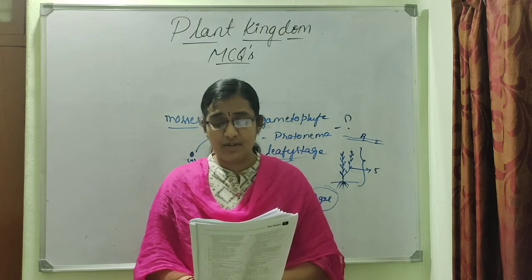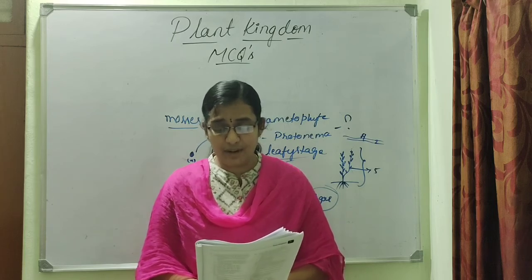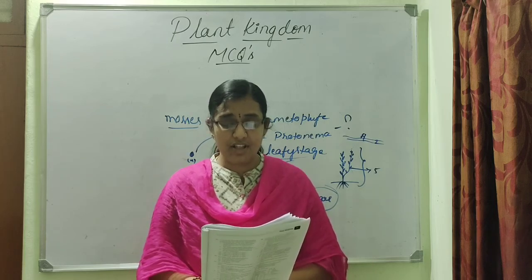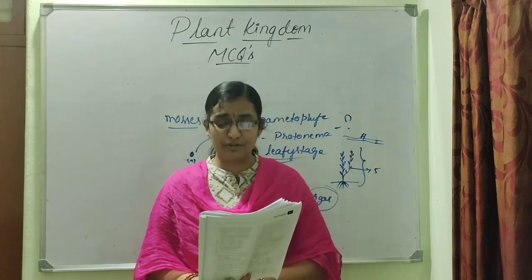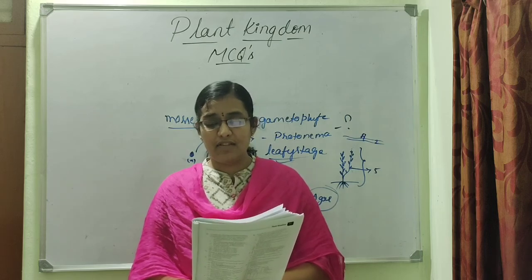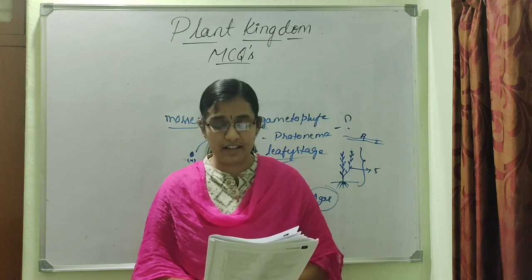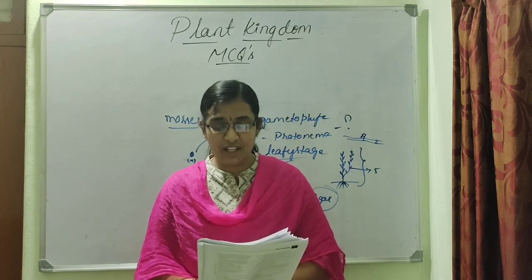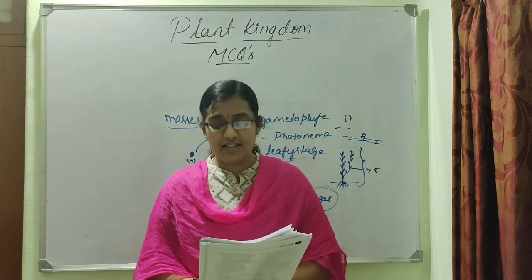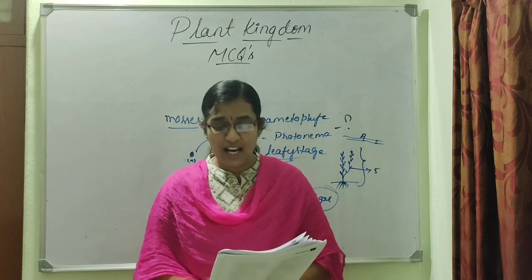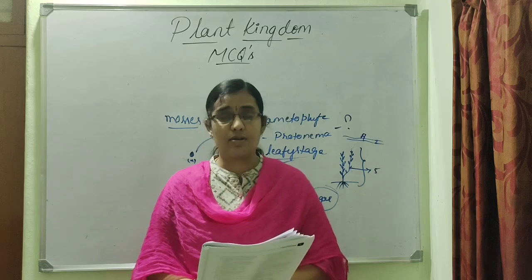adverse conditions, 2, enabling offspring to disperse further away from the parent plant, and third one, providing nourishment following germination. 4, all of the above. So which is the right option? It is all of the above, option number 4. Next, people recovering from long illness are often advised to include the alga Spirulina in their diet because option 1 is rich in proteins, 2 makes the food easy to digest, 3 restores intestinal microflora, and option number 4 has antibiotic properties. So which is the right option? It is rich in proteins and hence option number 1.